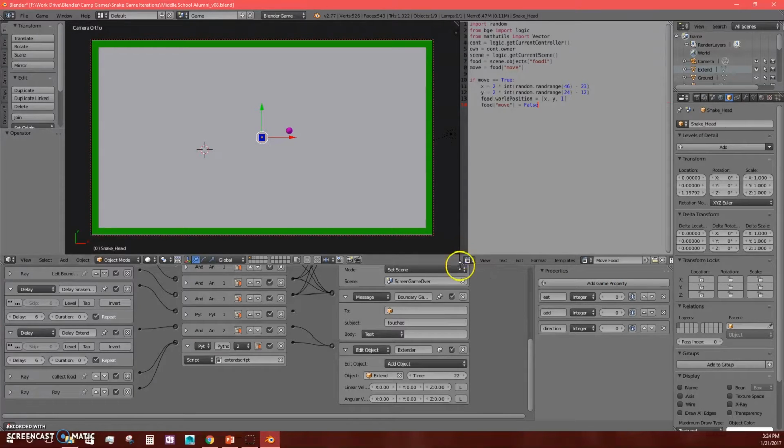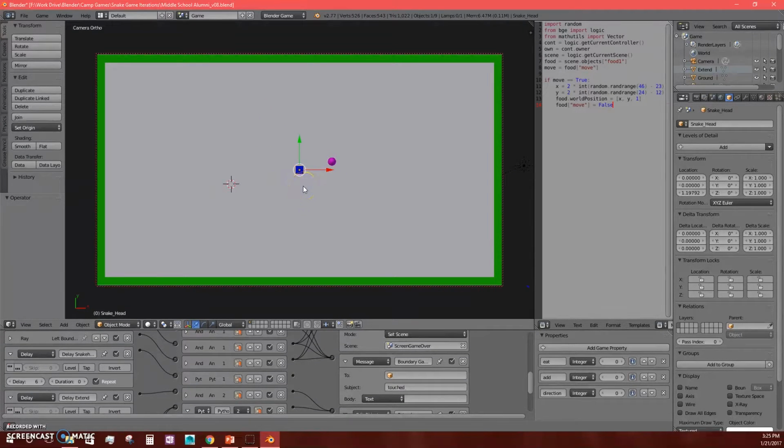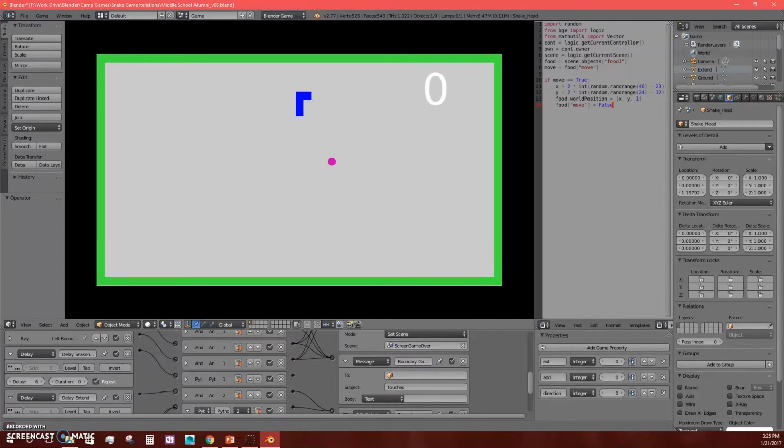This is the actual game itself. So this is how the game plays. You press P on your keyboard and you use your arrow keys to control it. So you see our little snake moving around, and then we have a counter that actually counts up when we collect food. See? If I can get one. Oh no. There we go. So we have our counter and we're chasing our food.